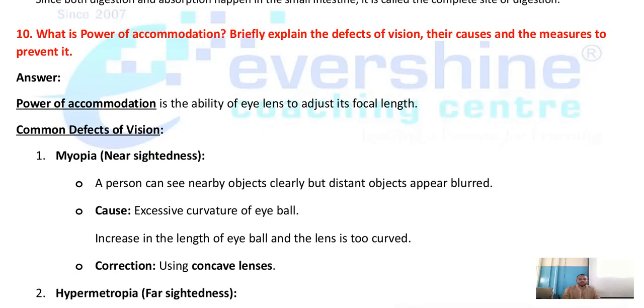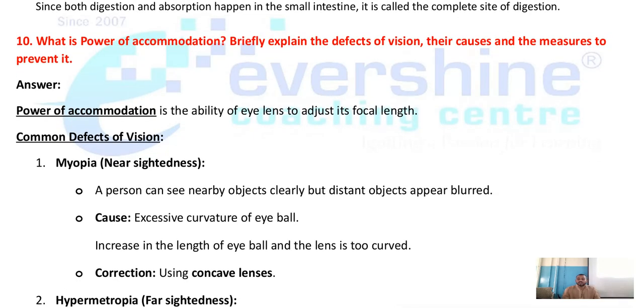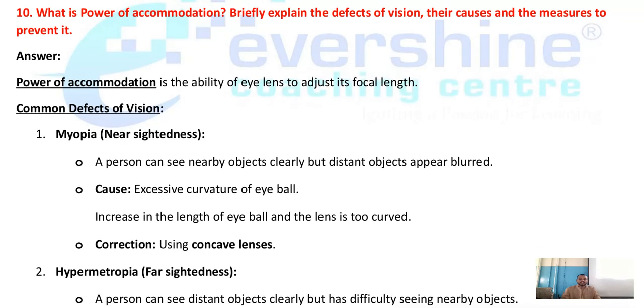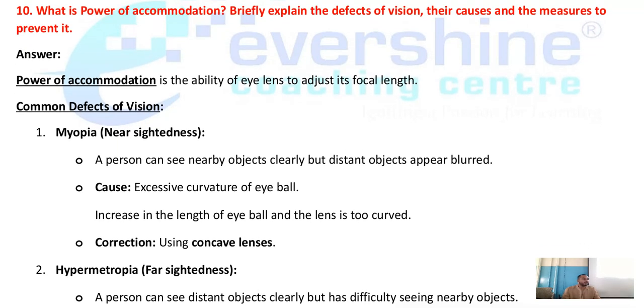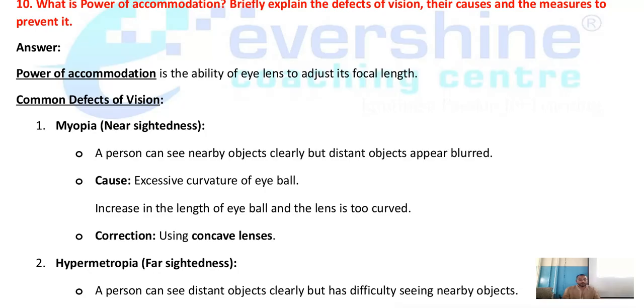What is power of accommodation? Briefly explain the defects of vision, their causes and the measures to prevent it. First I have given what is the definition of power of accommodation, boys. What is the power of accommodation? It is the ability of the eye to adjust its focal length.